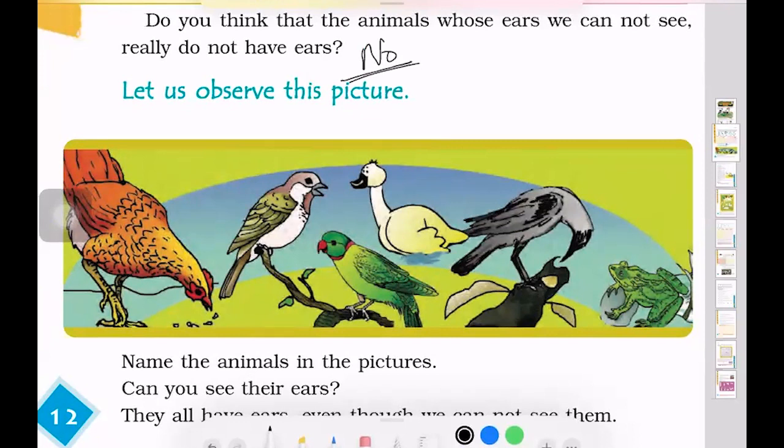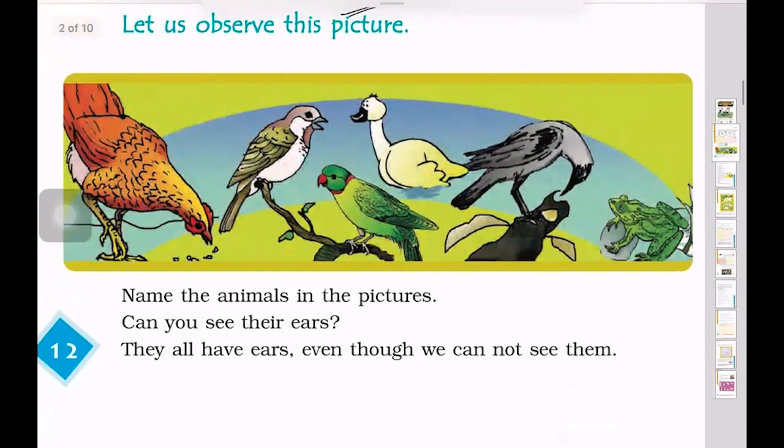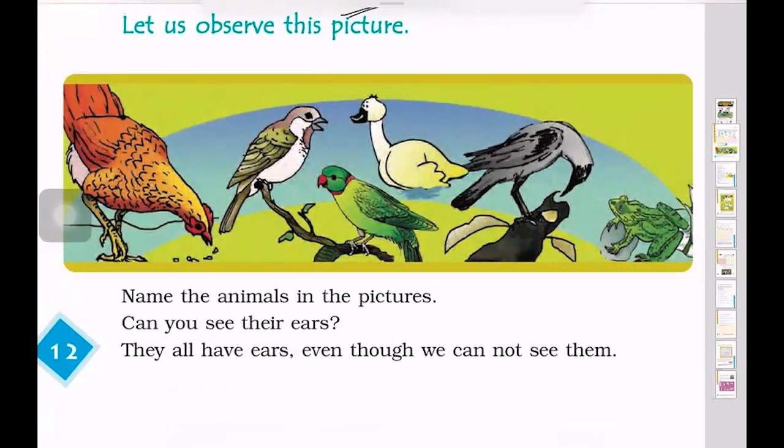So let us observe the picture given here now and answer the questions. It says: name the animals in the picture. This is a hen. I'm naming them for you. This is a hen. Then we have a sparrow.